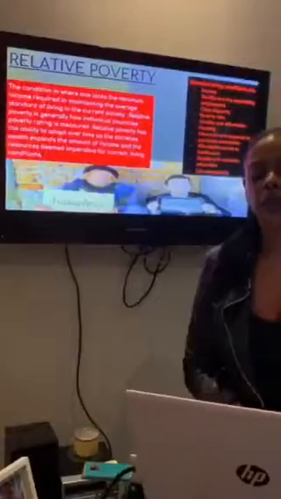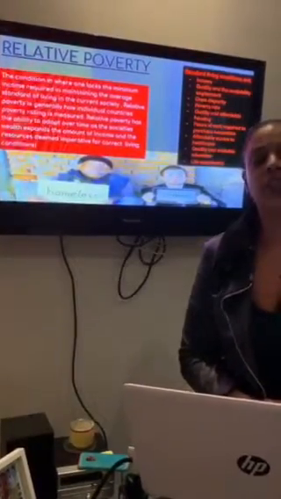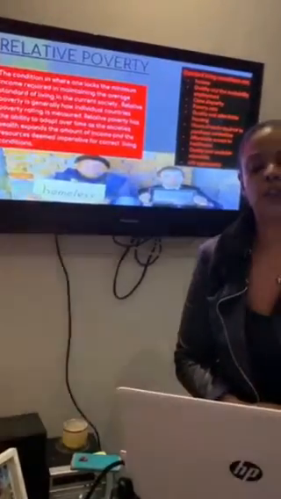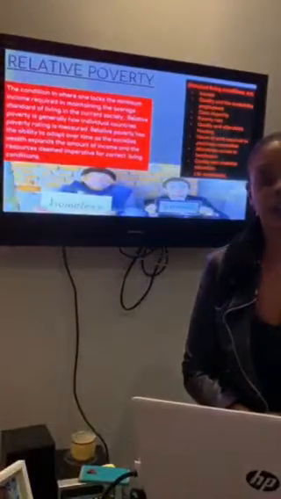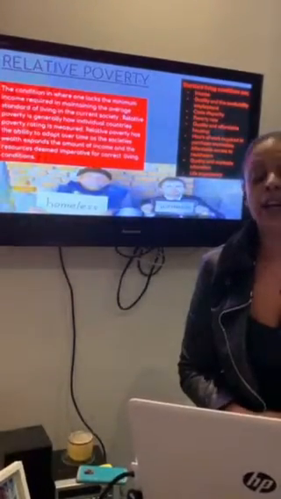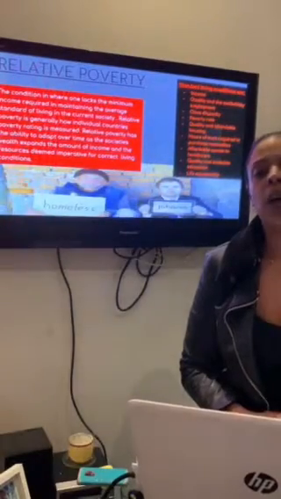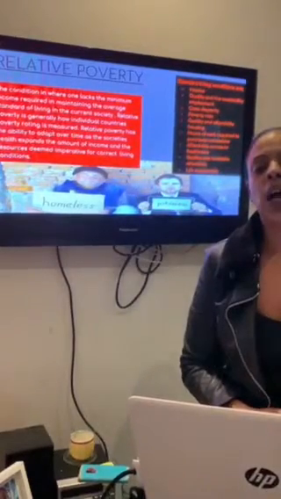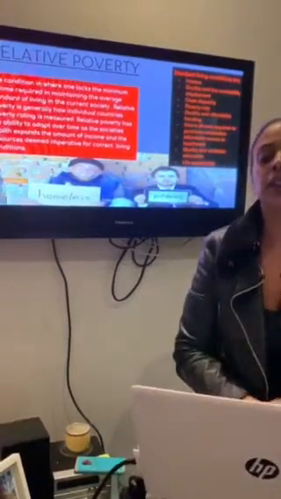Relative poverty is the condition where one lacks the minimum income required to maintain an average standard of living in current society. Relative poverty is generally how individual countries' poverty rating is measured. Relative poverty has the ability to adapt over time as the society's wealth expands, the amount of income and resources deemed imperative for the correct living conditions. Some of the standard of living conditions are income, employment, class disparity, poverty rate, housing, hours of work required to purchase the necessities, healthcare, education and life expectancy.